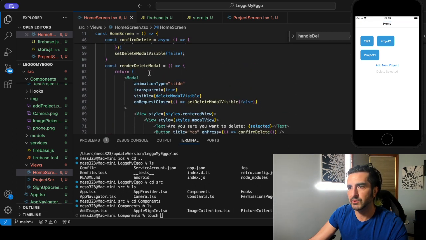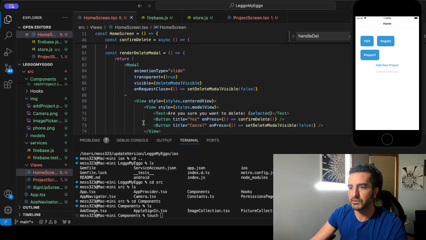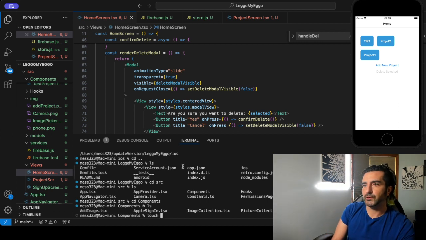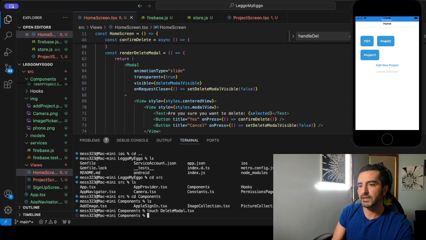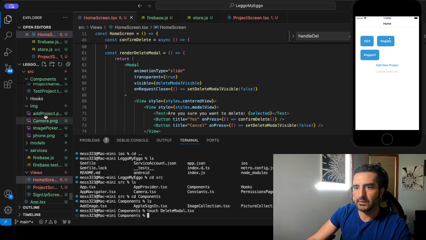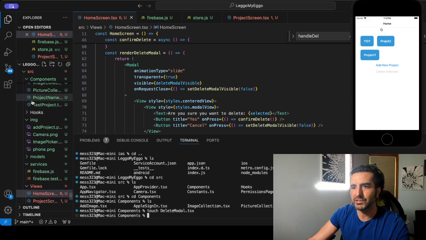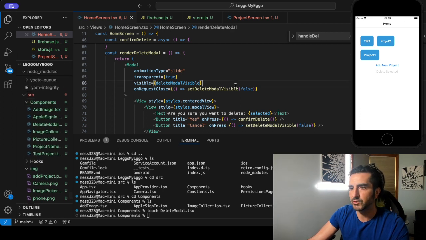Wait. There's our modal. So let's get the modal out. Let's go touch. Let's go delete modal.tsx. Okay. Then let's open that. Guys, if you have any questions on component structure, holler at your boy. Okay, let's grab this code.